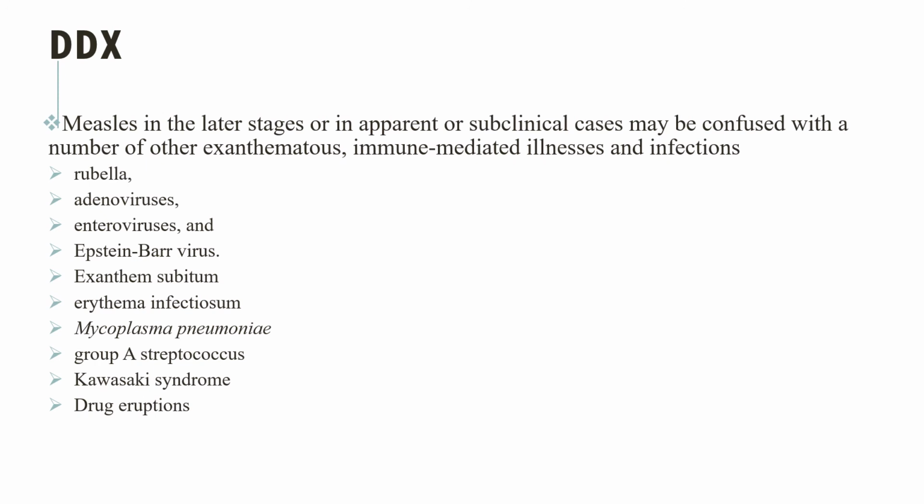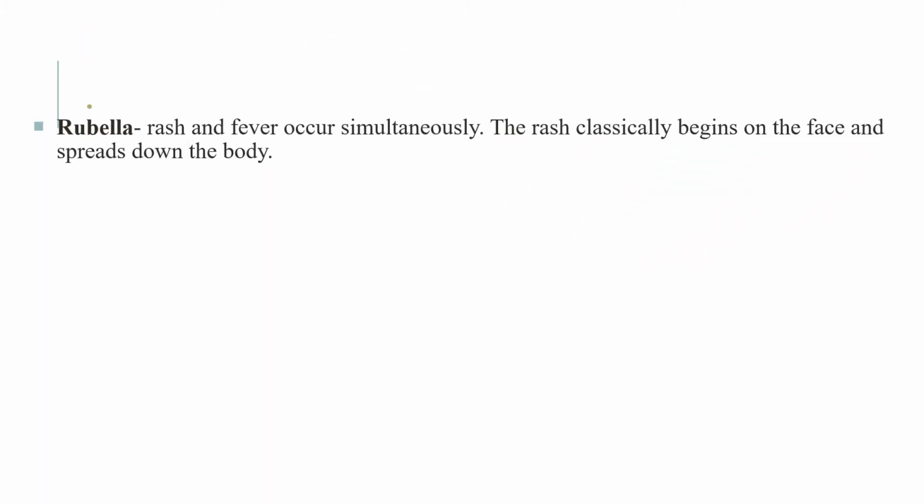Measles in the latter stage or in apparent or subclinical cases might be confused with a number of other exanthematous, immune-mediated illnesses and infections such as rubella, adenovirus, enterovirus, Epstein-Barr virus, exanthema subitum, erythema infectiosum, mycoplasma pneumonia, group A streptococcus, and Kawasaki syndrome. Just to mention some differential diagnosis.